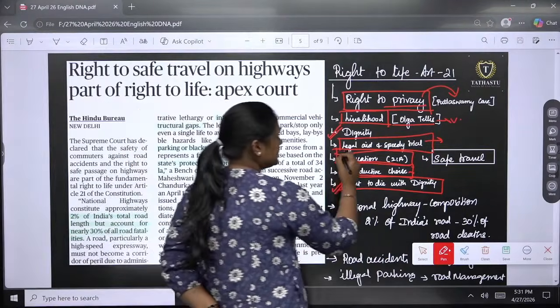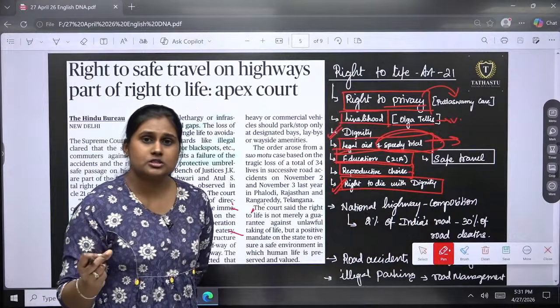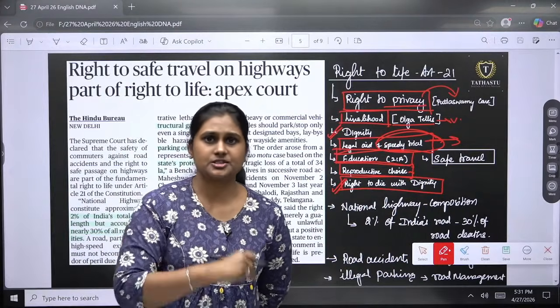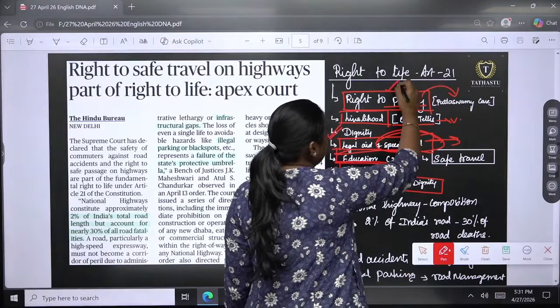So that legal aid and the speedy trial, immediate, like as soon as possible, the investigation has to be started at least, right? So these all come under what? The right to life.